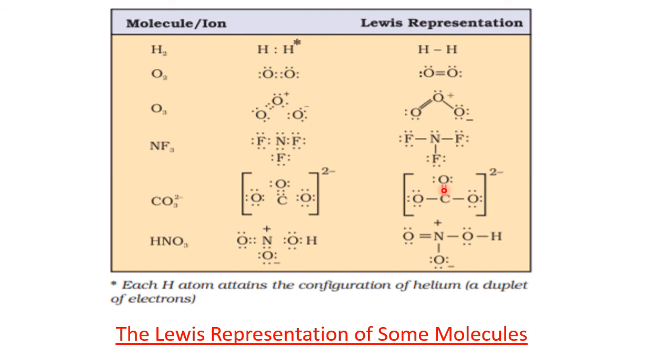So first single bonds form, C single bond O, C single bond O, and here also a single bond. After the single bond, if extra electrons are available, they go for one more bond, which becomes a double bond. So depending upon the number of electrons available, they go for the double bond; first they prefer the single bond. Here you see single bond, single bond, single bond, and then because extra electrons are available, it has gone for the double bond. In this way, you have to draw the Lewis structure.